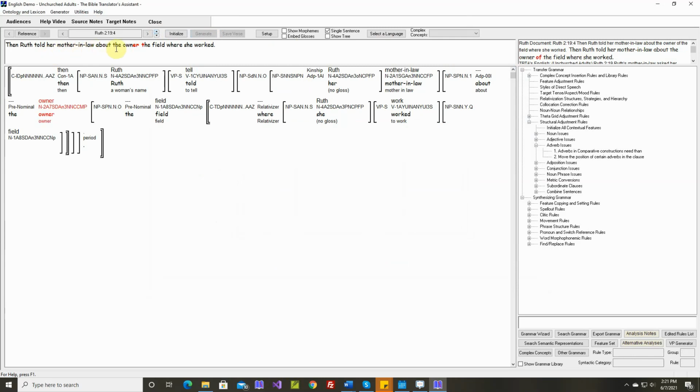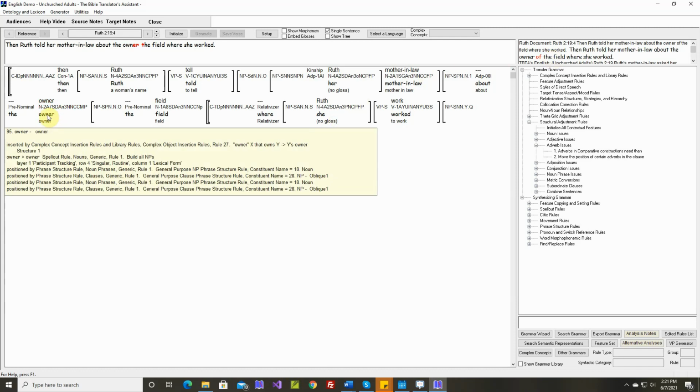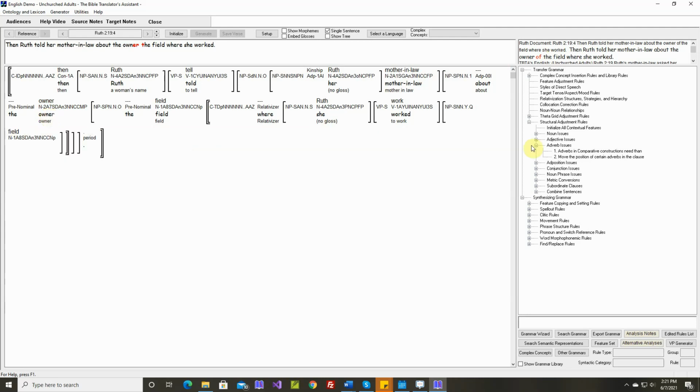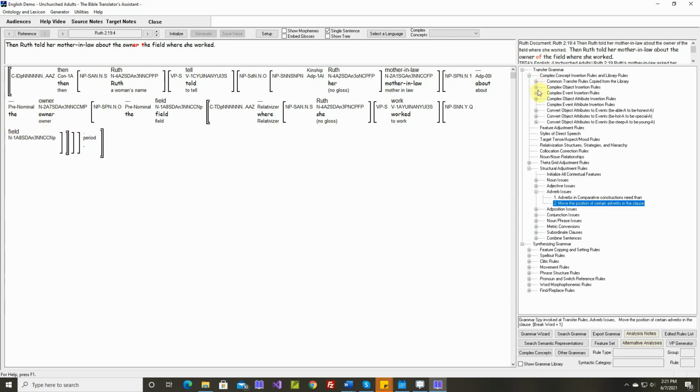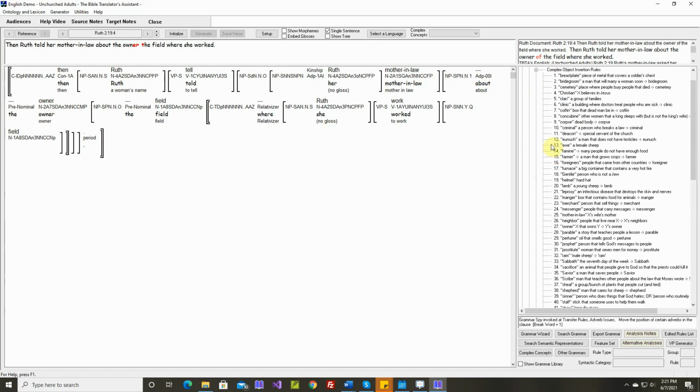Then Ruth told her mother-in-law about the owner of the field where she worked. Okay, owner is semantically complex. It was inserted by a complex concept insertion rule. We can see that rule here. Complex object.